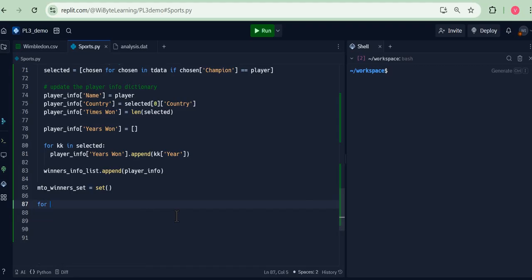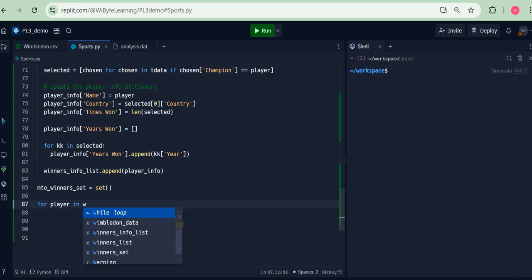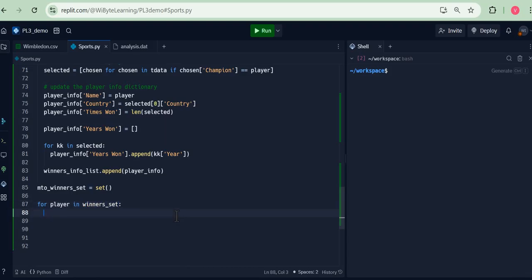So first I create a for loop. Let's say for player in winners set. Now this has to be the winner set, because if you want only the unique values to be coming out, I just go and say, please add, so MTO winner set dot add the player. So this is going to make the MTO winner set to start with exactly the same as the winner set. However, I now want to remove those players who have won the Wimbledon only once.